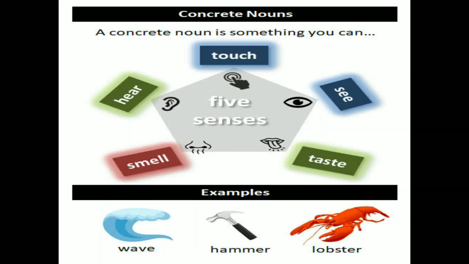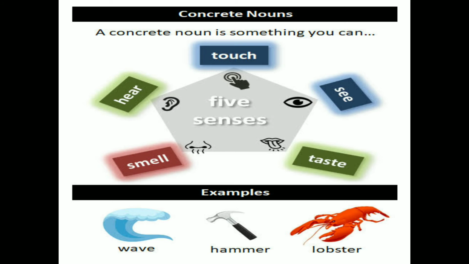Next we are going to learn concrete nouns. Concrete nouns are nouns that can be identified through any of our five senses. Which are our five senses? Right, you can say touch, see, taste, smell, and hear. These are the five senses. Through these we can identify the concrete noun.